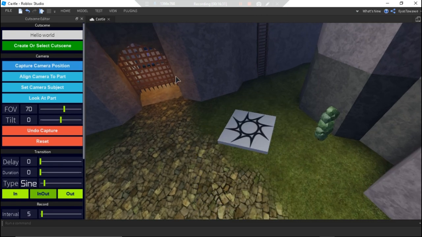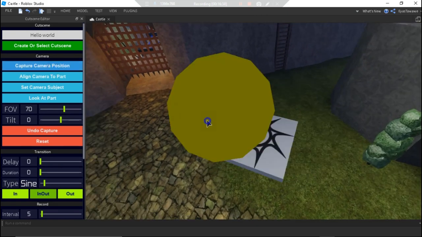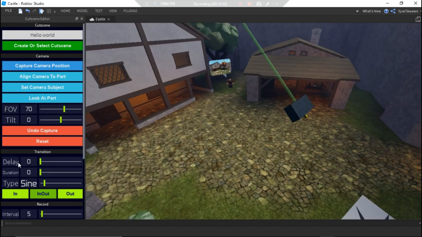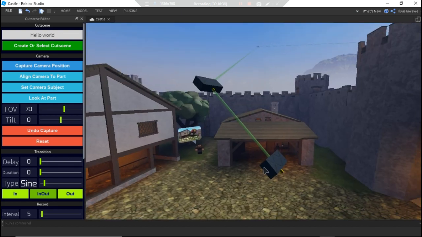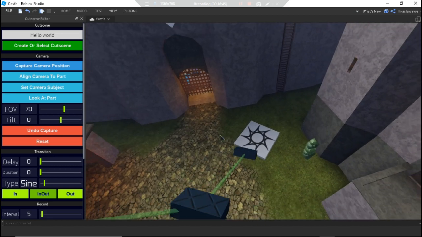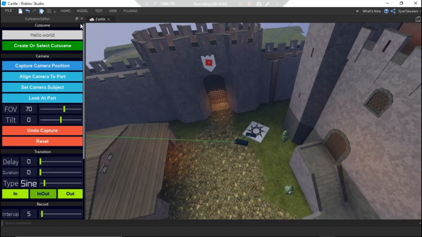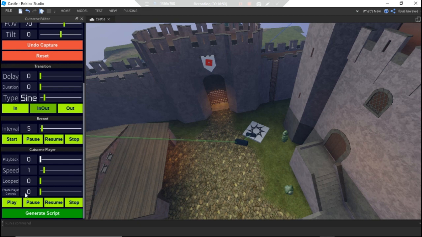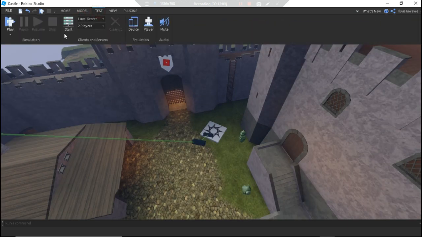So capture the camera position again. Just make sure the delay and the duration are 0 and you'll be fine with that, and make sure you set the FOV back to its default in the last capture. And now for the end product, I hope everything is good enough. By the way, you can freeze the player control so he doesn't move. But anyway, now I'll show you the end product and I'll finish up this video.